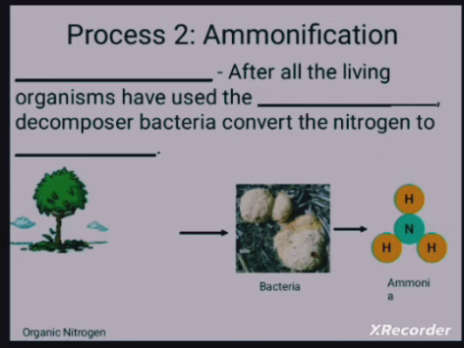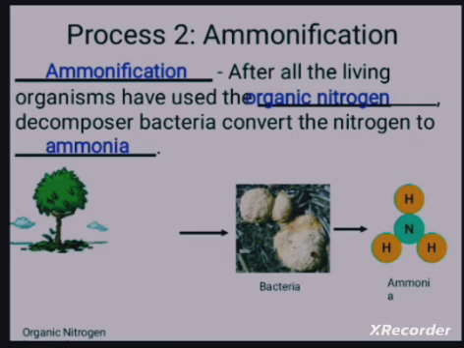The second process of the nitrogen cycle is ammonification. After all the living organisms have used the organic nitrogen, it is decomposed by bacteria, which convert the nitrogen to ammonia. In this organic waste, bacteria play an important role in decomposition. After decomposition we get ammonia.